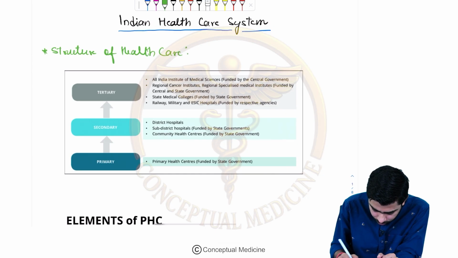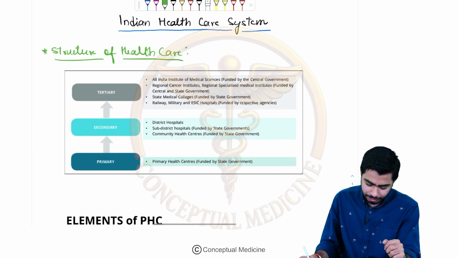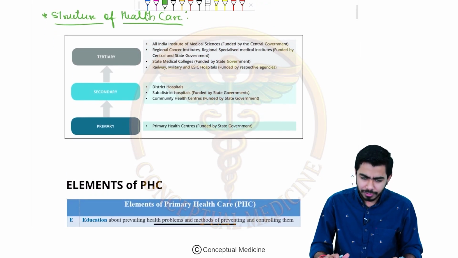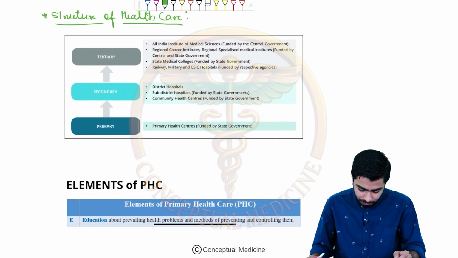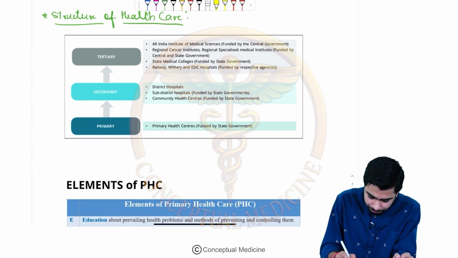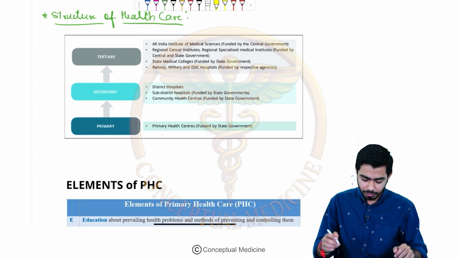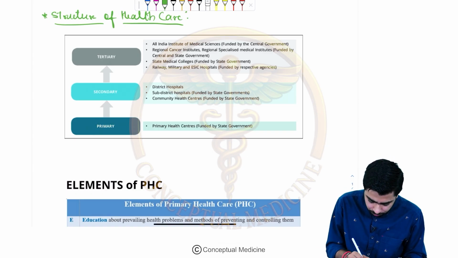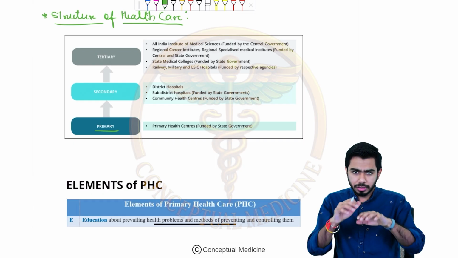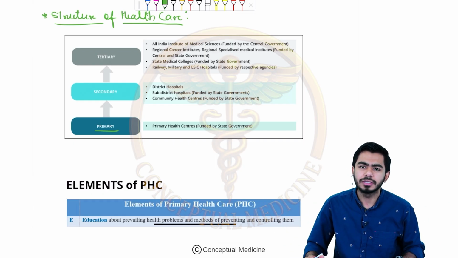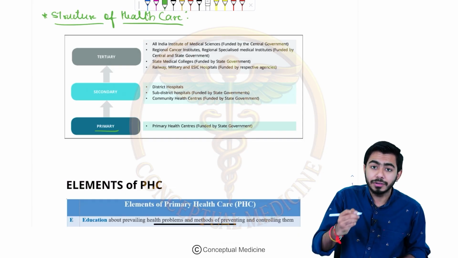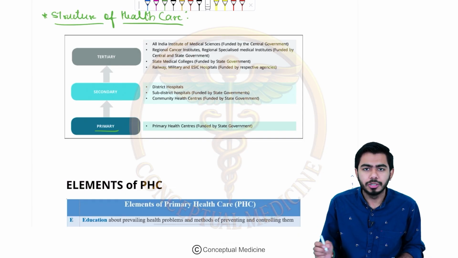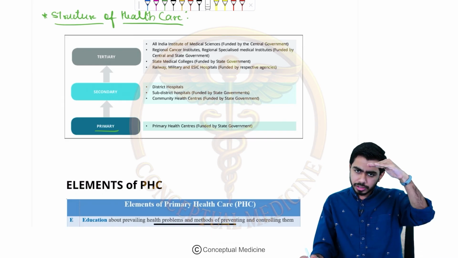Right now in front of you, you can see the structure of the healthcare. Here we are talking about the Indian healthcare system. On the very basic level, we have the primary level, the basic foundation. Then after that we have the secondary level, and after that we have the tertiary level. So primary level, then secondary level, and tertiary level.